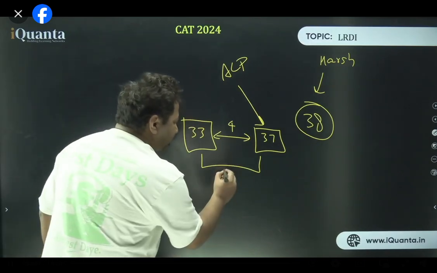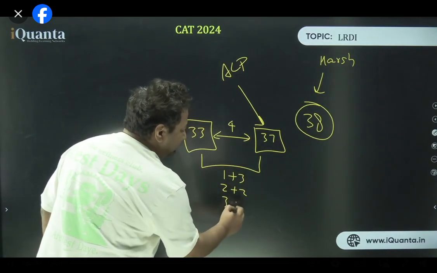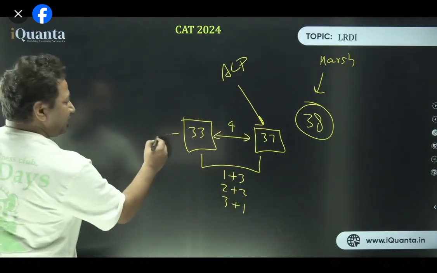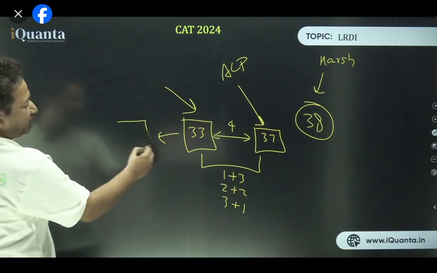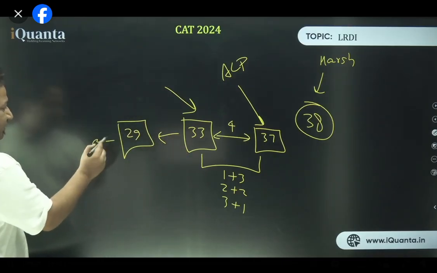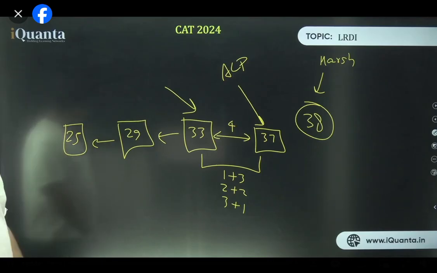Harsh picks 1, I'll pick 3. Harsh picks 2, I'll pick 2. Harsh picks 3, I'll pick 1. Why? Because now I've ensured my position. Cool. Similarly, to ensure that I have picked the 33rd coin, I'll have to pick the 29th. 4 steps back. Is that right? If I keep on doing it, -4, I have to pick the 25th coin. These are the winning positions.